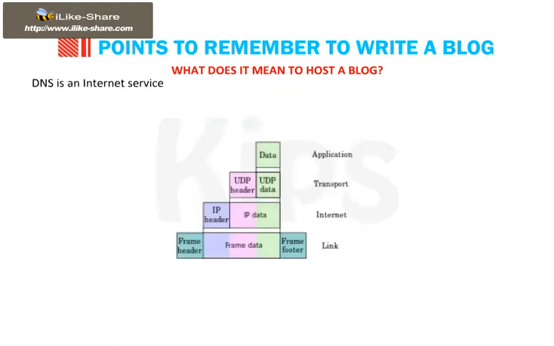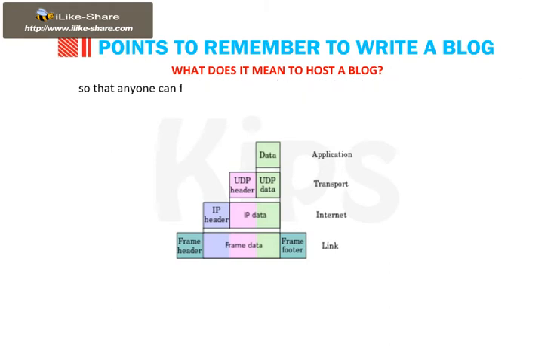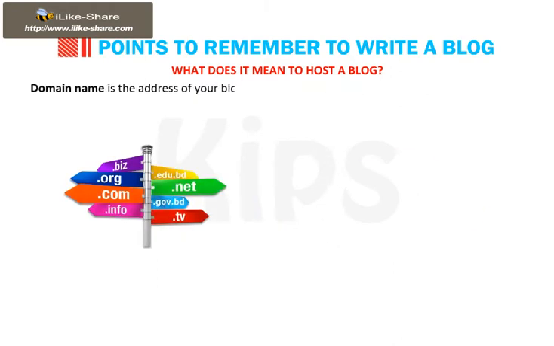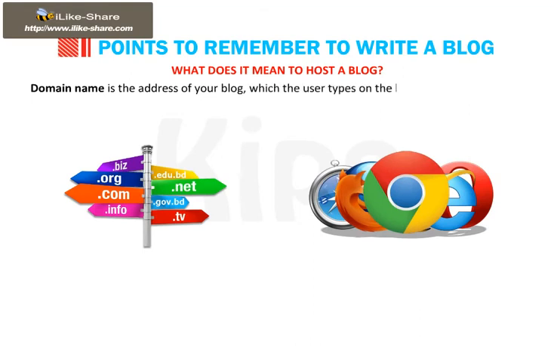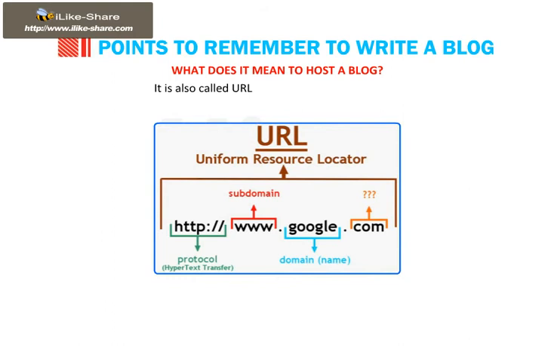DNS is an internet service that translates domain names into IP, Internet Protocol, addresses and enables communication between your computer and the server, so that anyone can find your blog on the internet by typing the domain name. The domain name is the address of your blog, which the user types in the browser to see your blog. It is also called URL, Uniform Resource Locator.